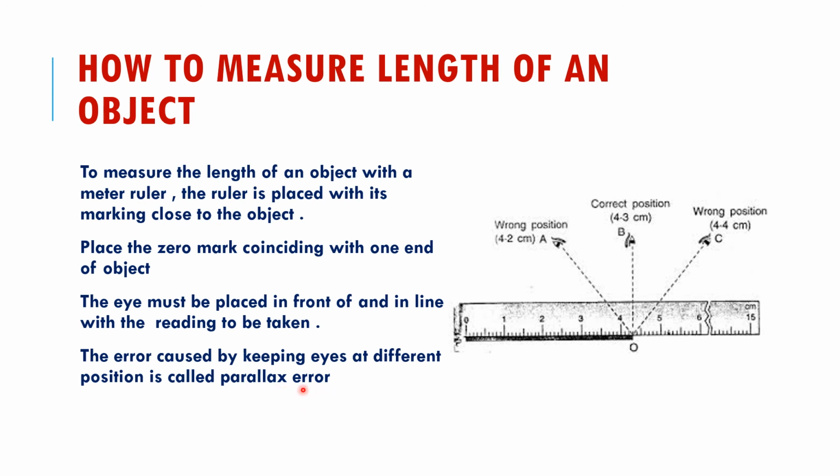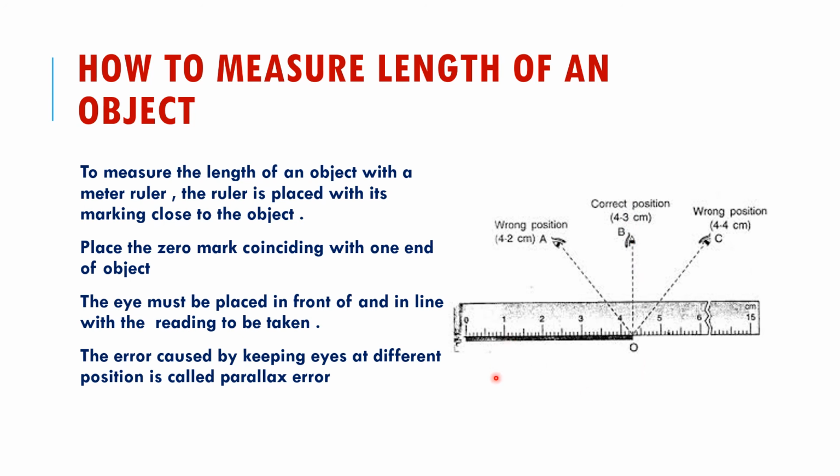So what is a parallax error? It is caused by keeping the eyes at a different position. When you change the position, the reading will also change. So how should you take the reading? Whenever you are taking a measurement, you should place the 0 mark coinciding with one end. Suppose this is the line that we want to measure. We will place the 0 mark here, keep the eye in the correct position, and read it.